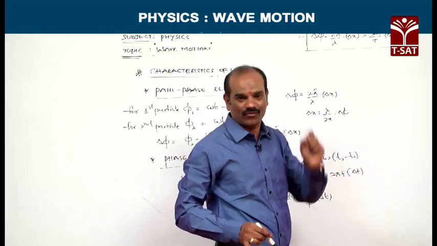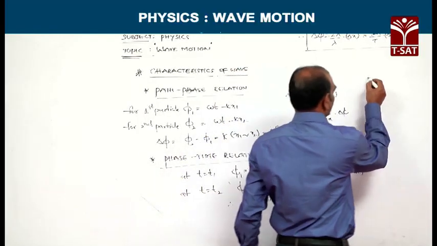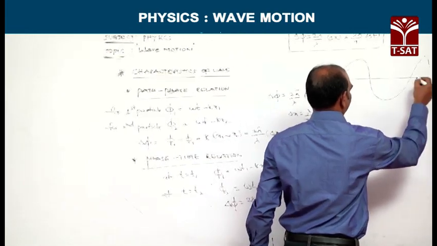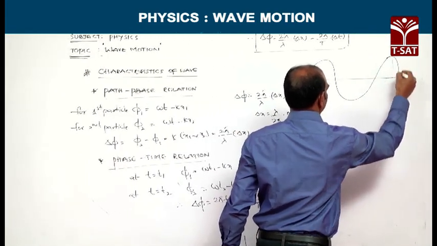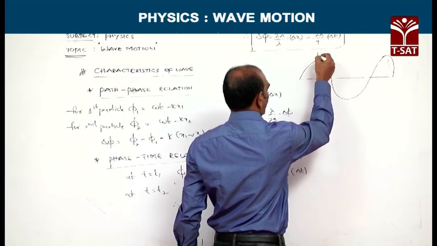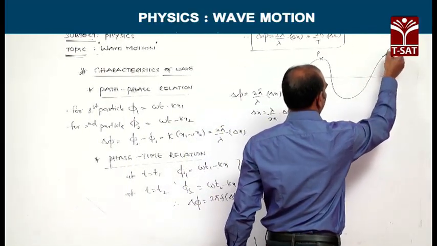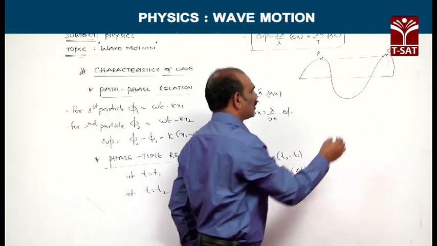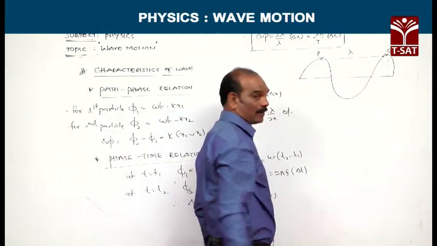The easiest way of remembering this relation is, see, this is one wave. These are two particles, one particle is P, one more particle is Q. The distance from P to Q is what we call wavelength lambda.